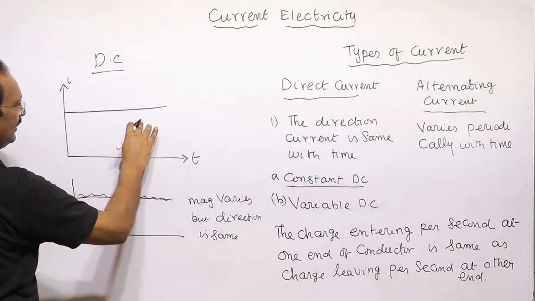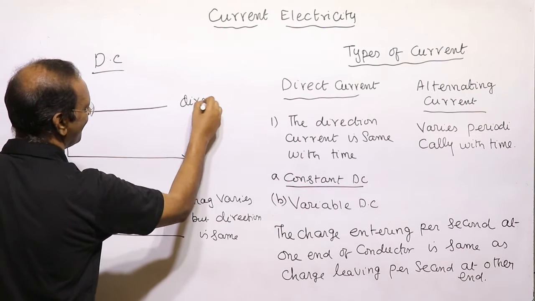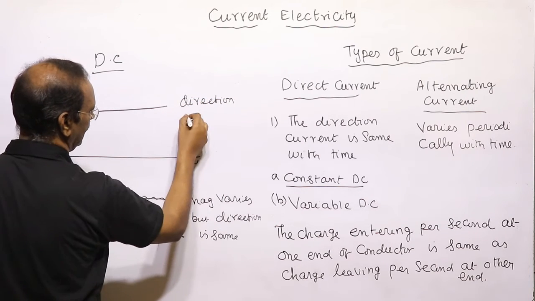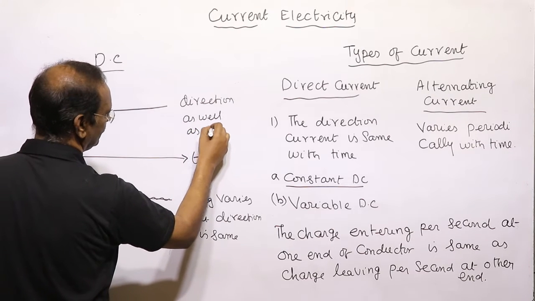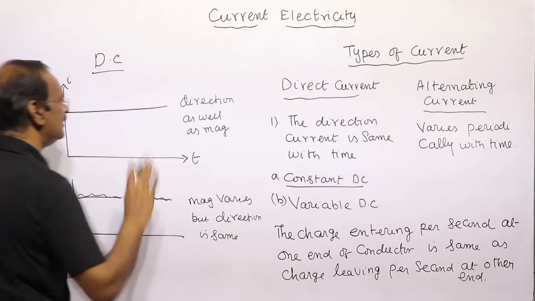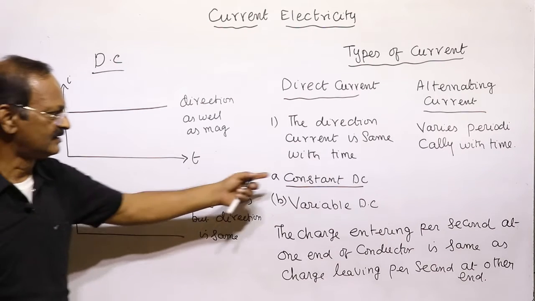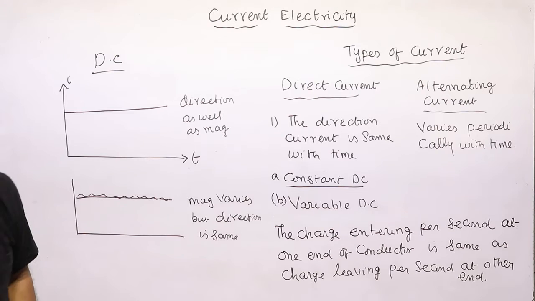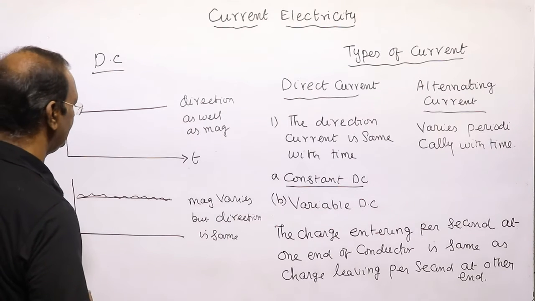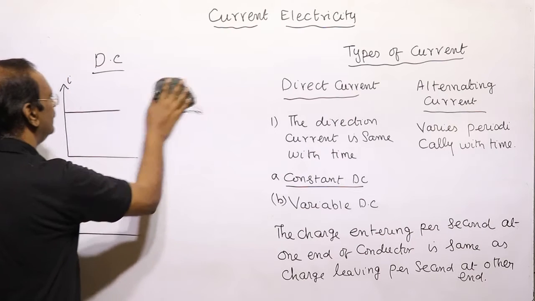But here, in this current, that is constant DC, the direction as well as magnitude does not vary. These are the two types of DC. That is, one is constant DC, another is variable DC. Whereas in the case of alternating current, its direction changes periodically.